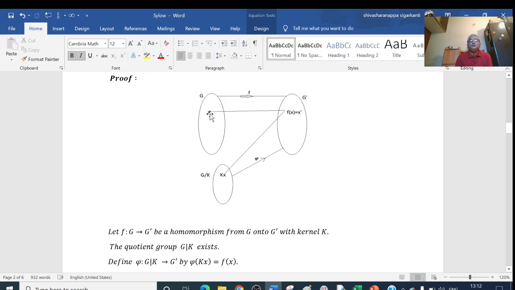Now if x belongs to G, then kx belongs to G by K. And according to my definition of pi, pi of kx is equal to x dash, that is f of x. So for every x dash, there exists an element kx in G by K which is mapped onto this x dash. This shows that the function is onto.